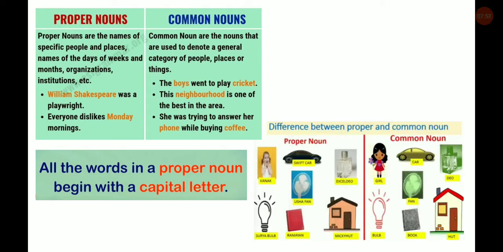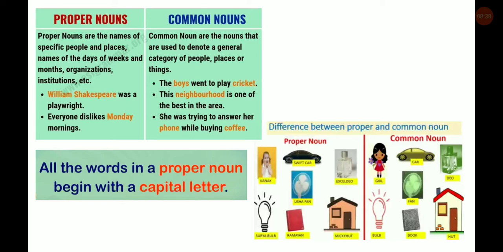Now, common nouns are the words which are used commonly. Common nouns are the nouns that are used to denote a general category of people, places or things. For example, the boys went to play cricket. Boys and cricket are common nouns. This neighborhood is one of the best in the area. Here what is the common noun? Neighborhood. The next example: she was trying to answer her phone while buying coffee. Phone and coffee are common nouns.